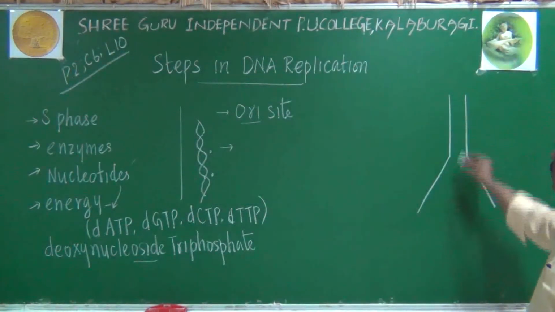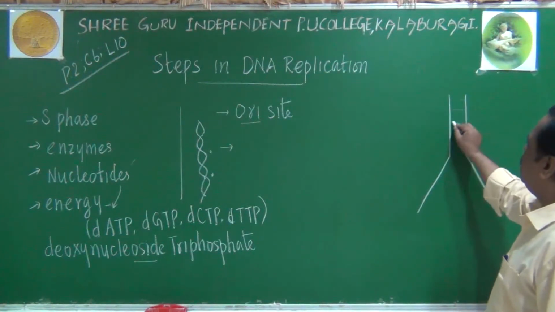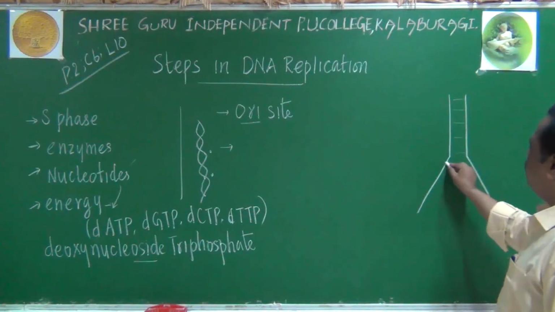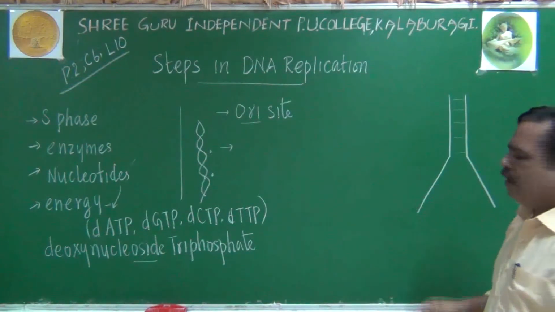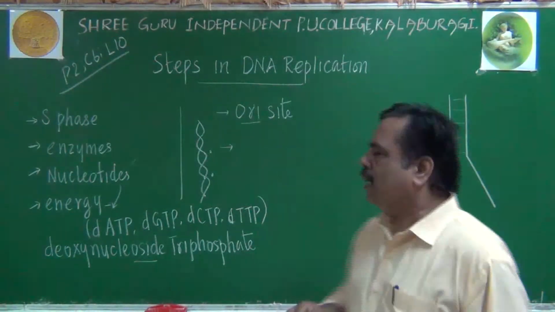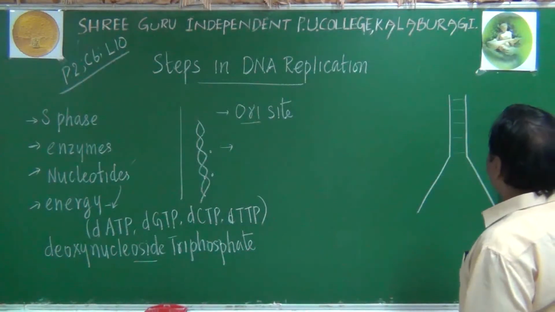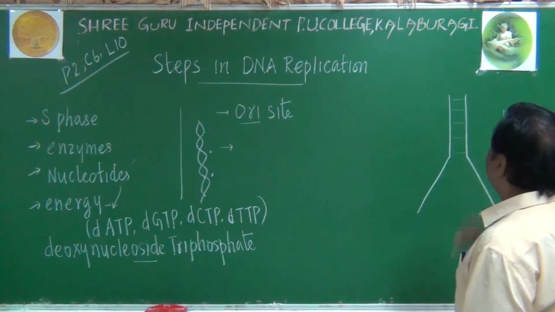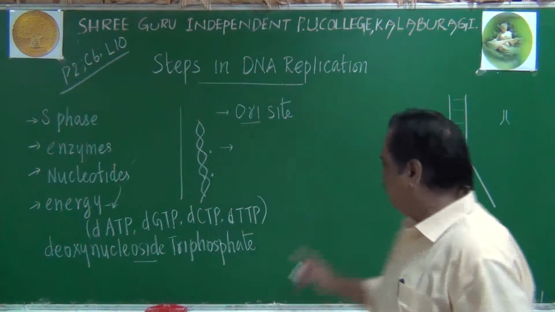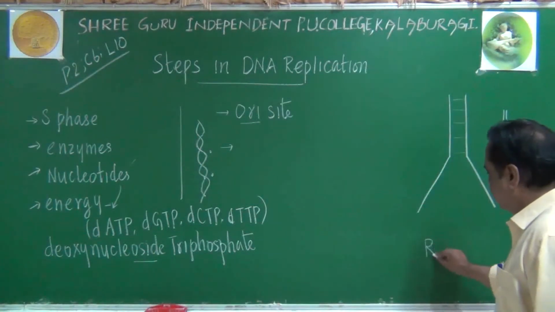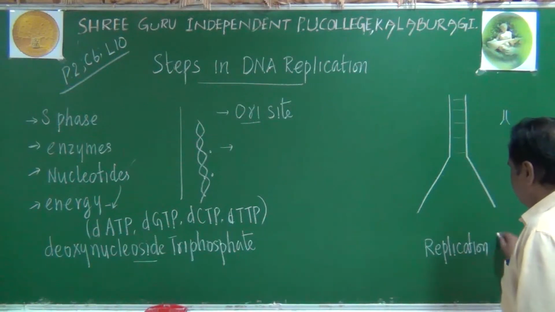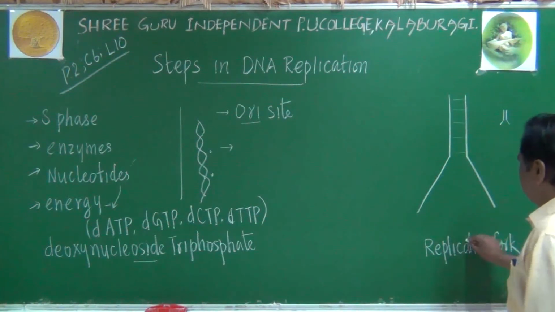Because of this separation, imagine hydrogen bonds here and sugar and phosphate molecules here, but here they will separate. This kind of separated DNA molecule will appear like an inverted Y shape. That structure of DNA is called the replication fork.